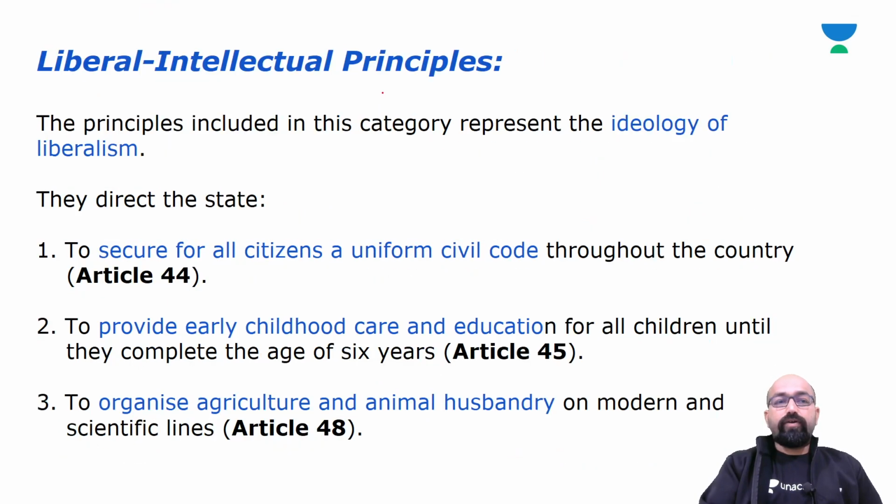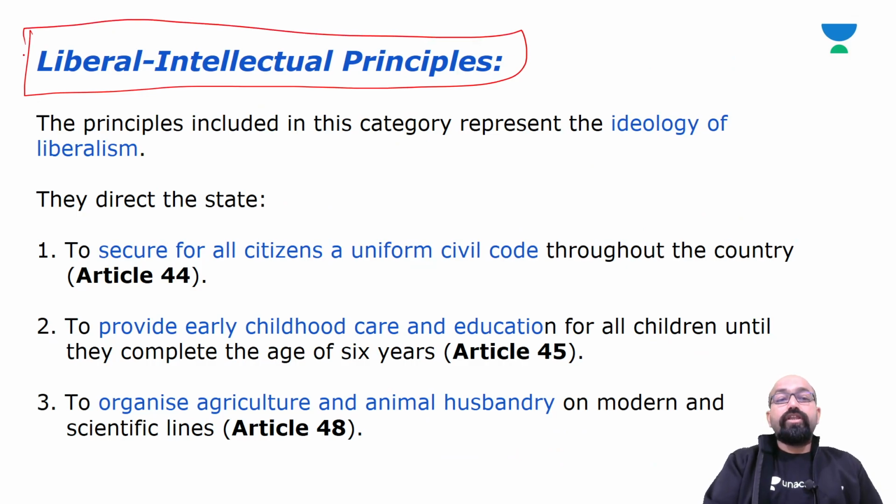All right. Now, next are the liberal and intellectual principles. These principles in this category represent the ideology of liberalism.